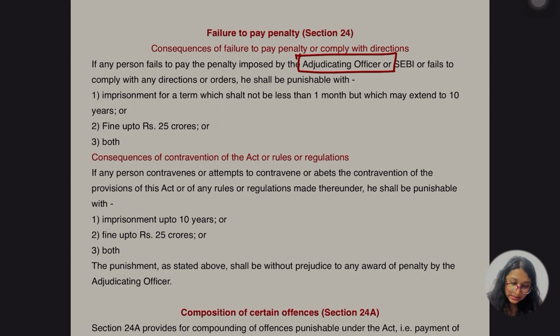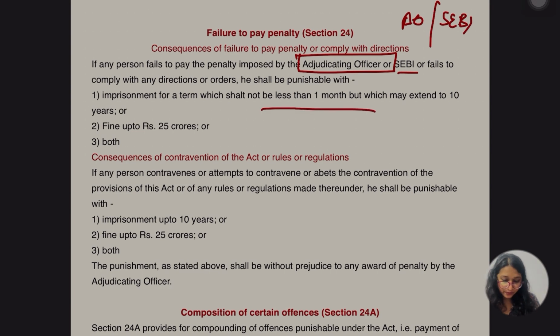If any person fails to pay the penalty imposed by the adjudicating authority, let me say AO or SEBI, or fails to comply with the direction or order, he shall be punishable with imprisonment for a term not less than 1 month but which may extend up to 10 years. Not less than 1 month but it could be extended up to 10 years. Fine of 25 crore or both.